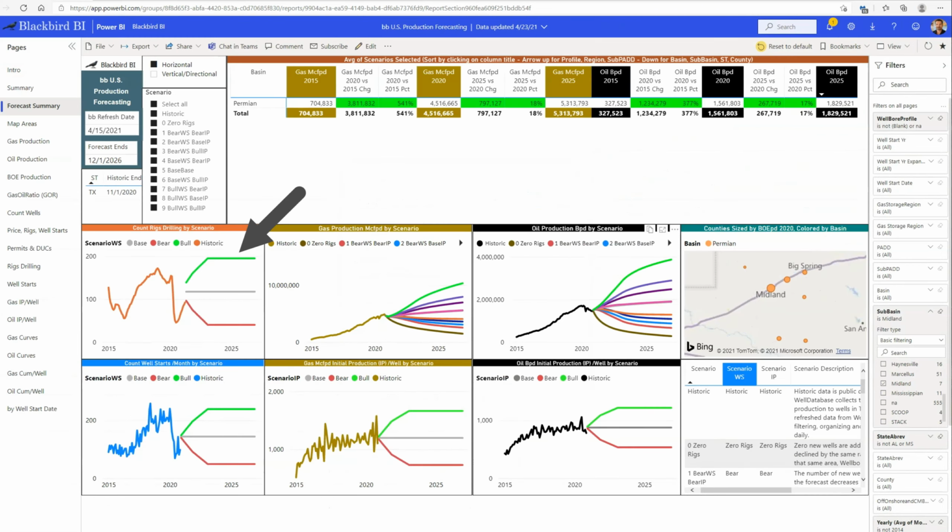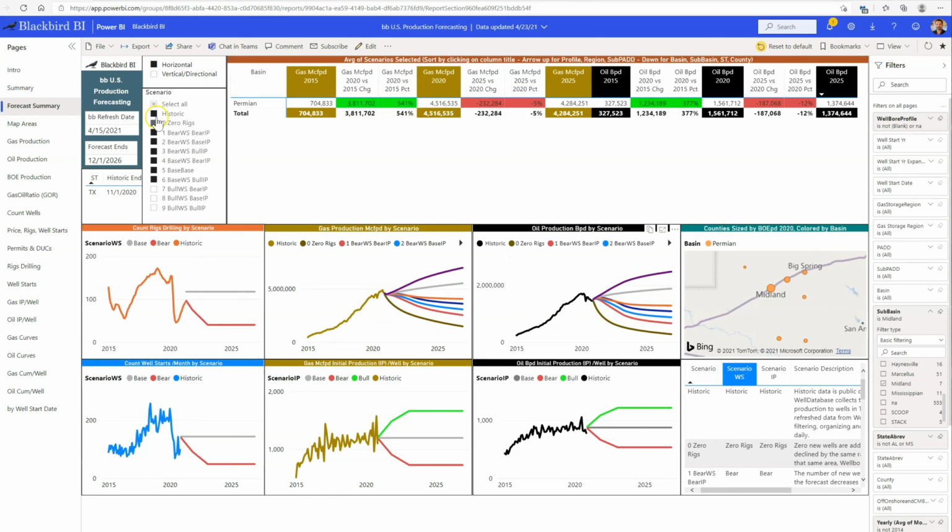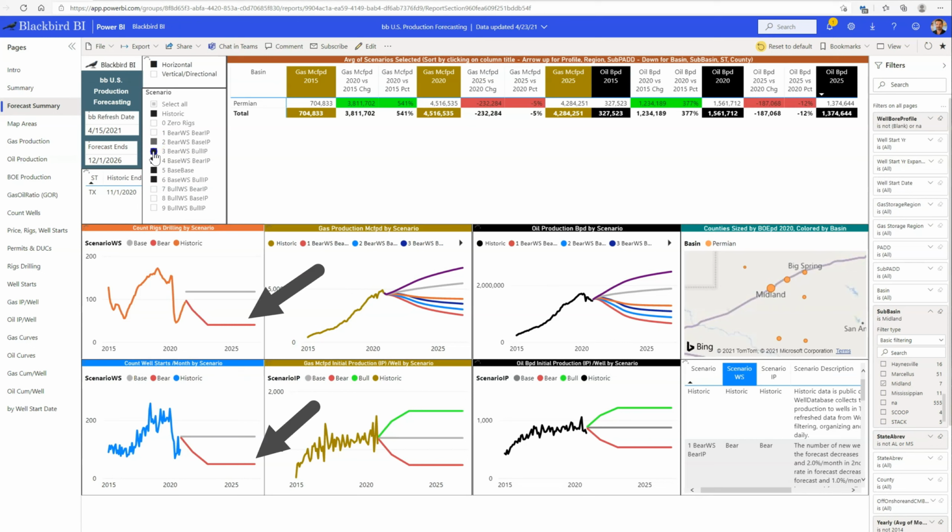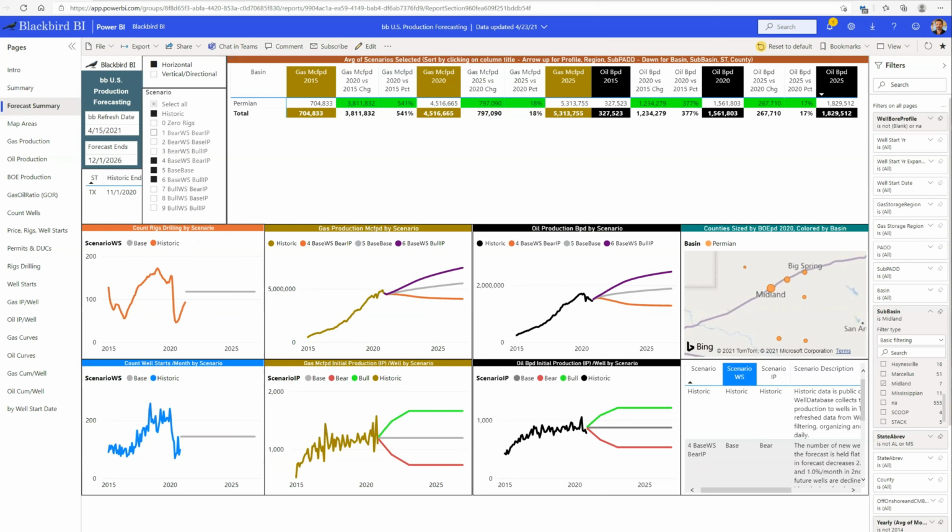Looking at this rig count graph, if you don't believe there will be 195 rigs drilling and adding 239 new wells per month, then exclude these three scenarios that start with bull well starts. And let's exclude 0 rigs for now too. If you want to hold recent activity levels flat, then exclude these bear scenarios also. Now we have 3 forecasts of gas and oil production for Midland Basin.